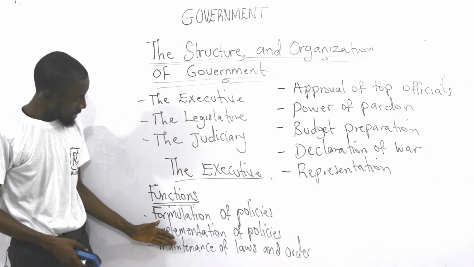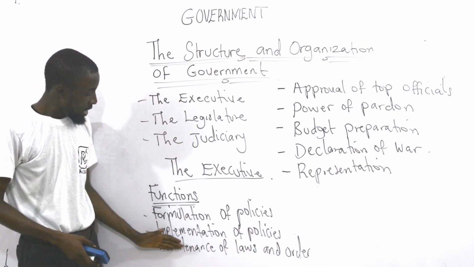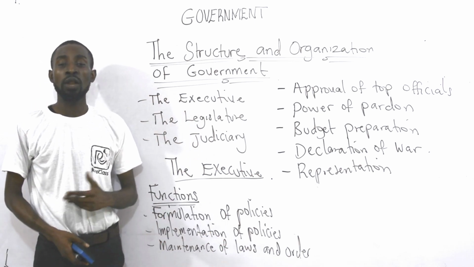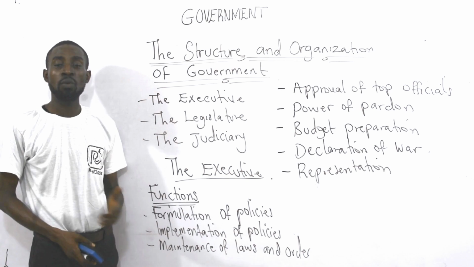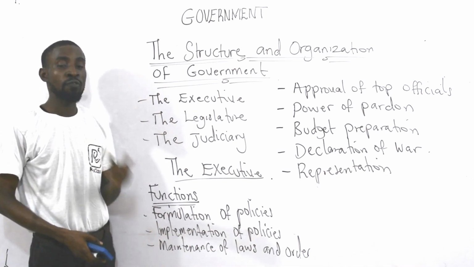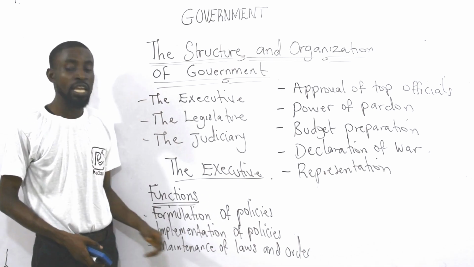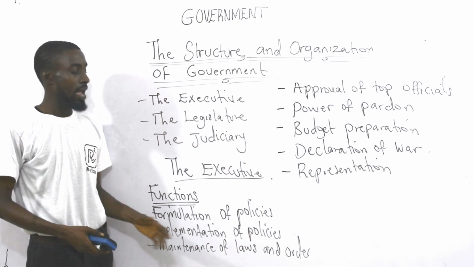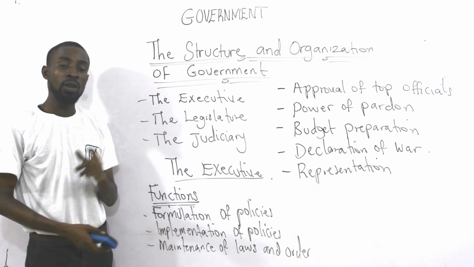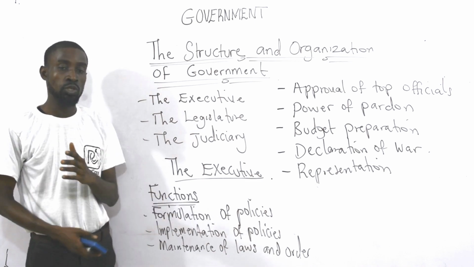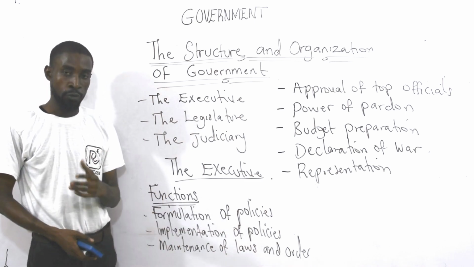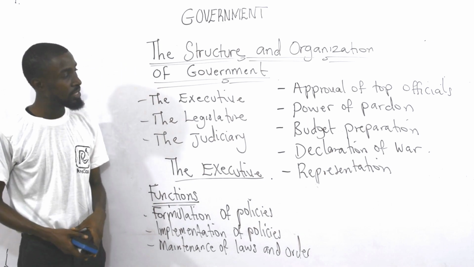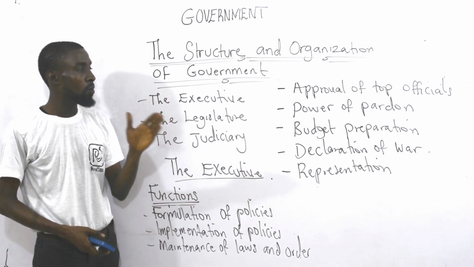And implementation of policies, we have discussed that. The next one is maintenance of law and order. We have said this countless number of times, that one of the functions of the executive is to maintain law and order through the police force. If you violate the law, the police officers are there to deal with you. Then we talk about approval of top officials.